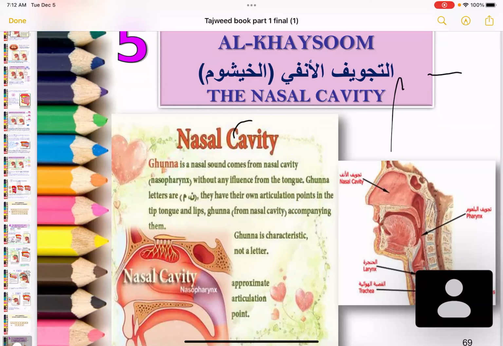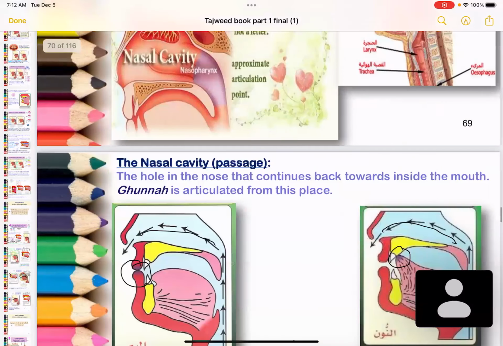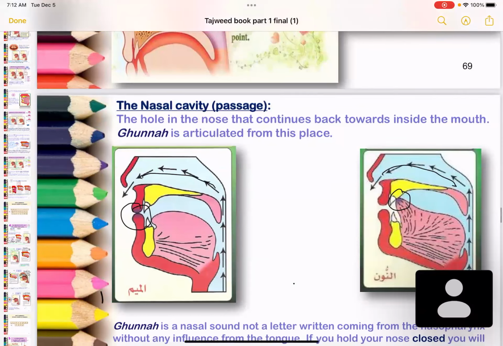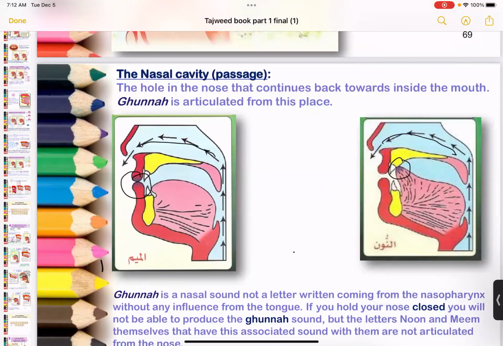But we also know that for noon, the sound travels through the nose. If you remember, noon has partial stopping and partial running of the sound. Where is this partial stopping taking place, sisters? Look at the diagram on the right over here. If you're looking at the diagram, you will know what I'm talking about. There is partial stopping here.